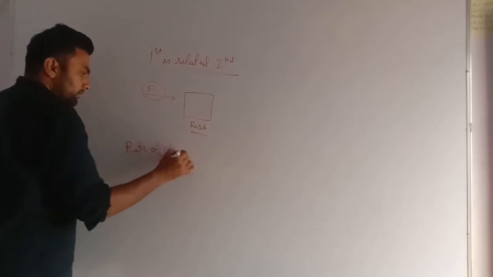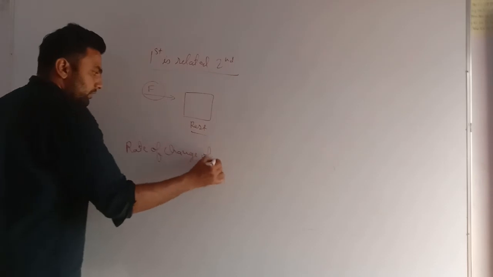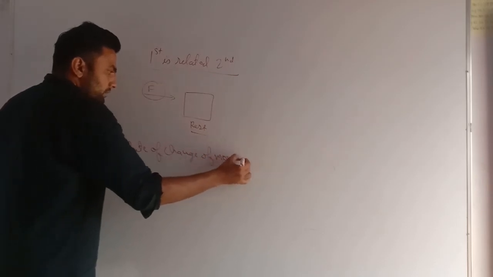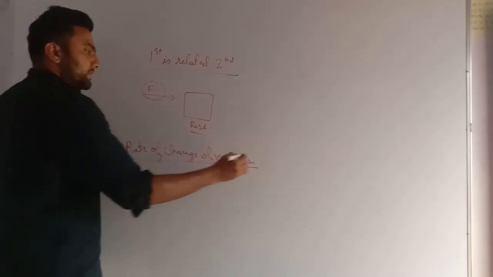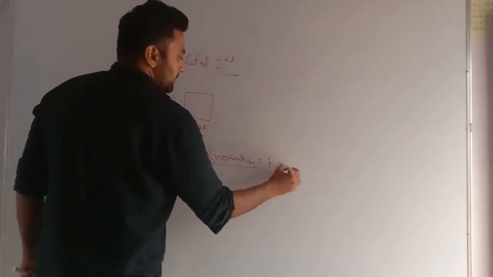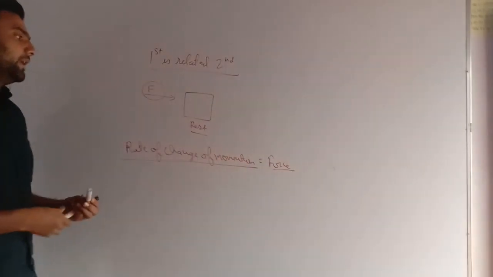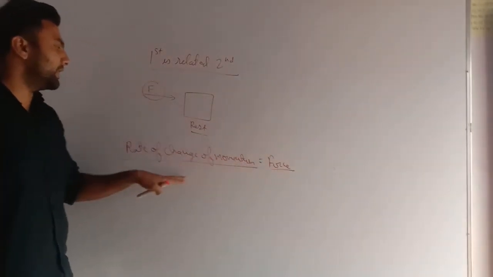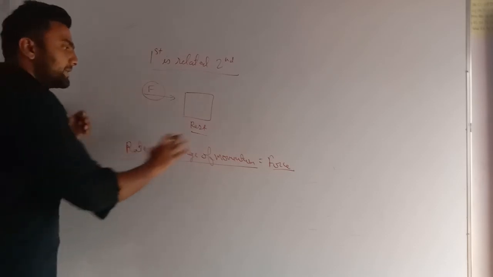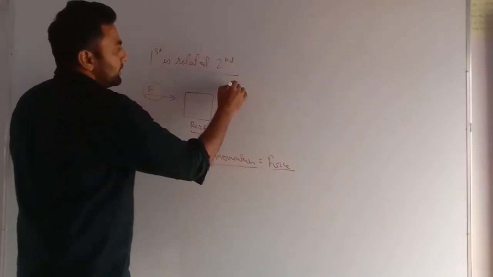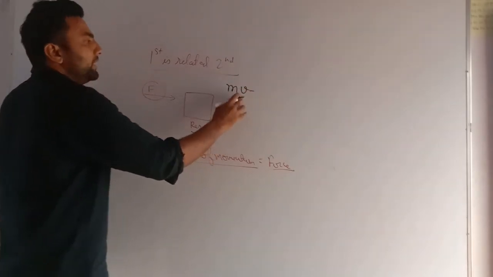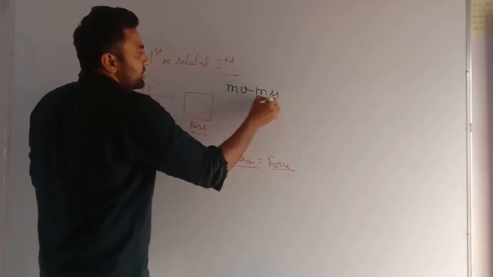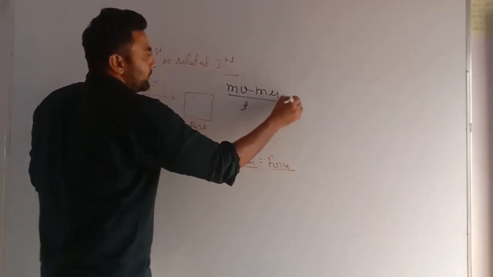Rate of change of momentum is equal to the force applied. It means if we do not apply any force, there will be no change in momentum. Let's write this in numerical value. Change in momentum is mv, that is final momentum minus initial momentum, upon time, equals the force applied.